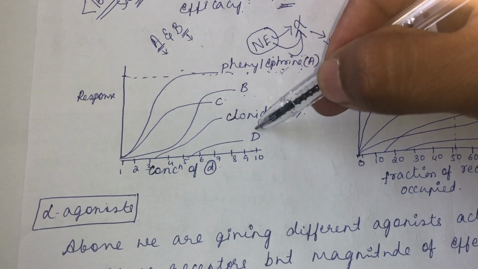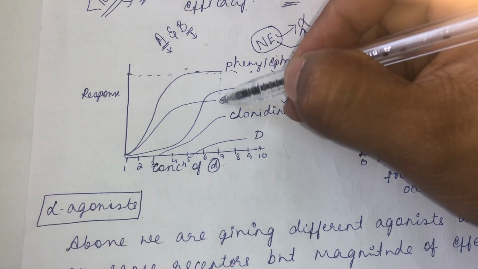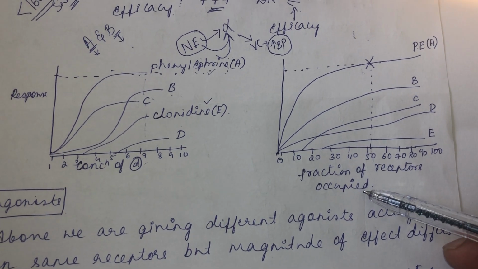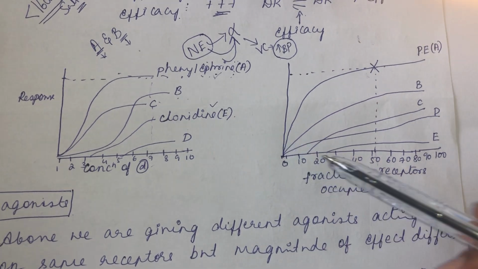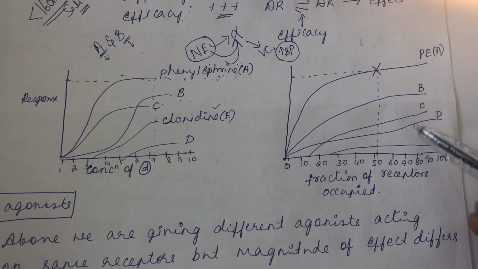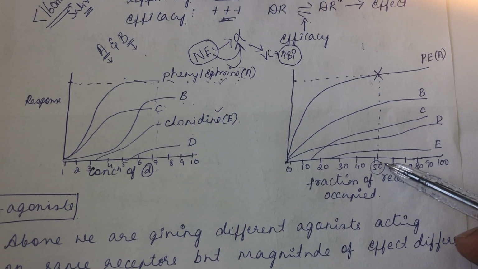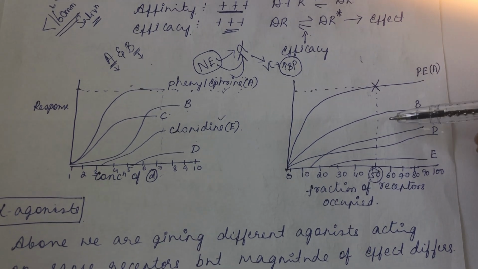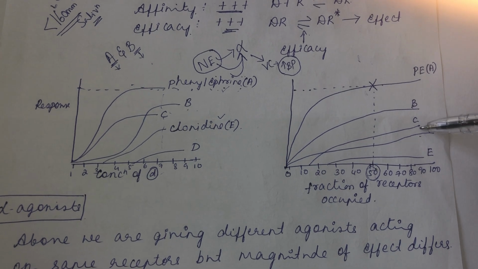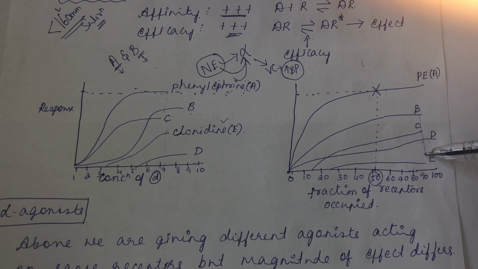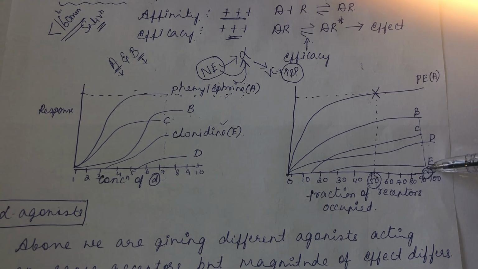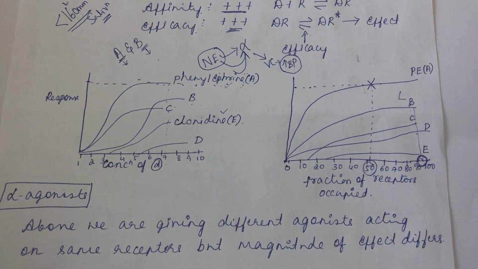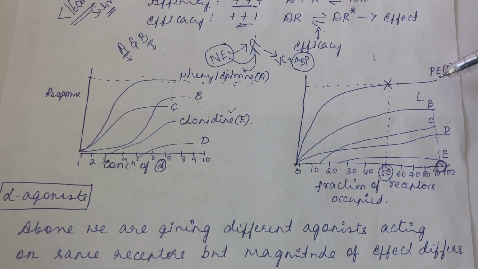Whereas B, C, D, see phenylephrine. You take another example where the x-axis is the fraction of receptors occupied and the y-axis is the response. See here the phenylephrine, just by occupying 50% of the receptor, is producing the maximum effect. When you compare it with the other drugs, say B, C, D or E, they are occupying 100% of the receptor. So even though they occupy 100% of the receptor, the response is less than the maximum, right? So you are not getting the maximum response similar to phenylephrine.